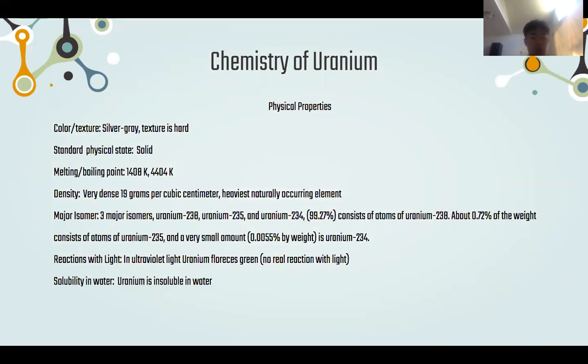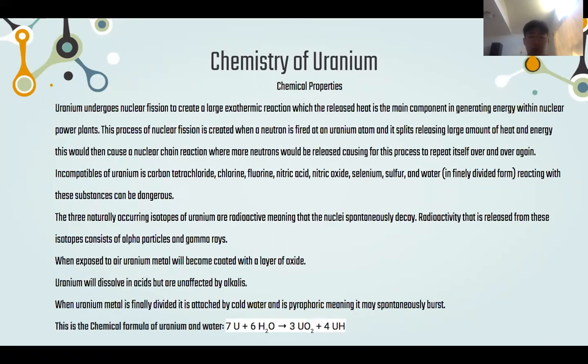Reactions with light. In ultraviolet light, uranium fluoresces green, but when I looked into it, there was no real reaction with light. Solubility in water: it's insoluble in water. The chemical properties. Uranium undergoes nuclear fission to create a large exothermic reaction, in which the released heat is the main component in generating energy within nuclear power plants.